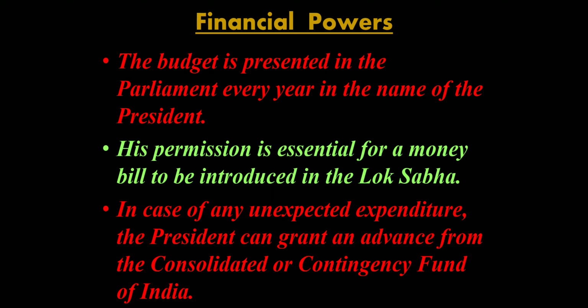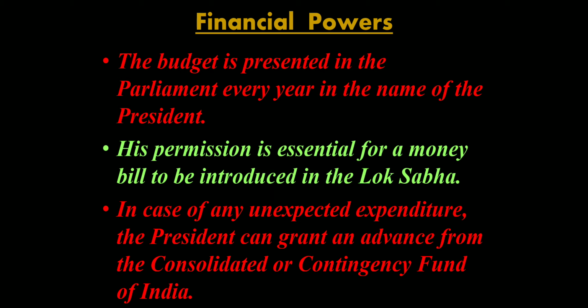Then, in case any unexpected expenditure arises, the president can grant an advance from the Consolidated or Contingency Fund of India. So there is this kind of emergency fund in India, the Consolidated or Contingency Fund of India. In case an unexpected disaster happens, a natural disaster or any emergency situation or financial crisis arises, and there is a sudden need for money, the president has the power to grant an advance. A small amount, or whatever amount, can be taken from this emergency fund, the Consolidated or Contingency Fund of India, to be spent